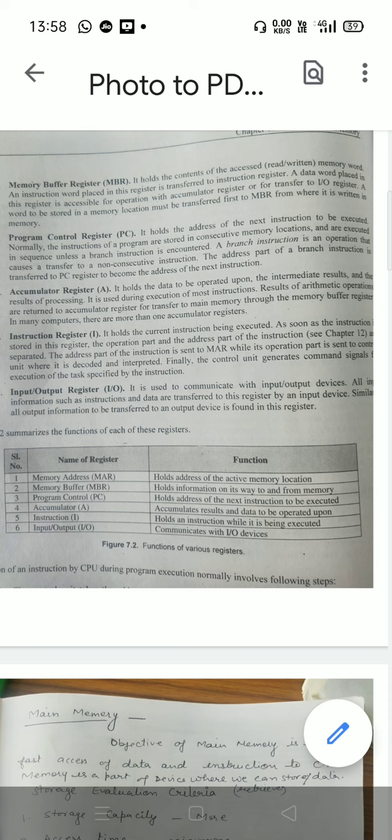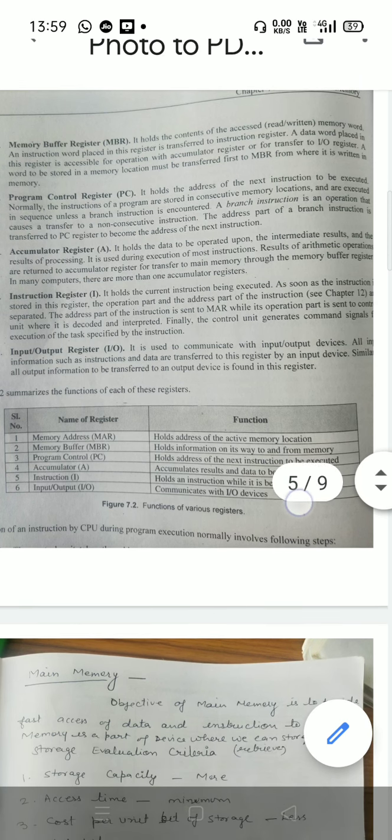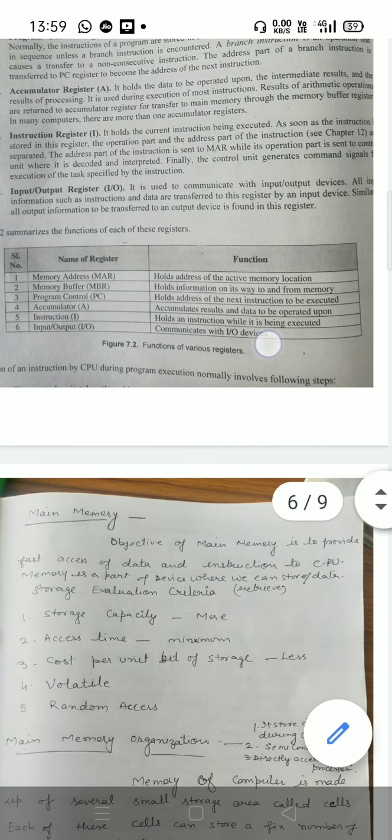Finally, the control unit generates command signals for execution of the task specified by the instruction. Input output register is used to communicate with the input output devices. All input operations, such as instructions and data, are transferred to this register by an input device. Similarly, all output operations to be transferred to an output device are found in this register. Now this is the basic idea of all the registers.